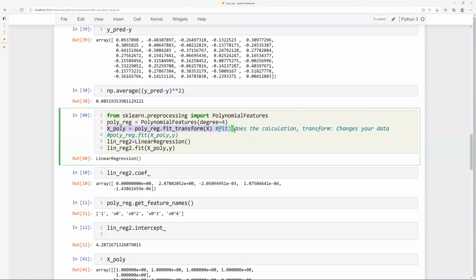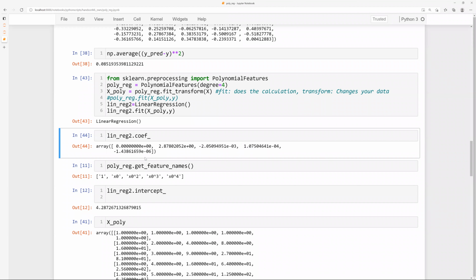You can also look at the second coefficient. What is the second coefficient? 2.878. What was the coefficient that we got here? 2.877. Yeah. So they are pretty similar to each other. Okay. Obviously, you expected a little bit of difference because you also have higher order terms. So it is actually becoming very close to the linear model that we had. Okay. So if you look at this, what do you get? 10 to the power minus 3, 10 to the power minus 4, 10 to the power minus 6.